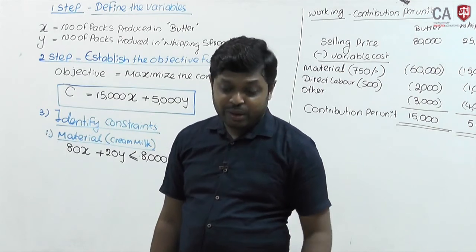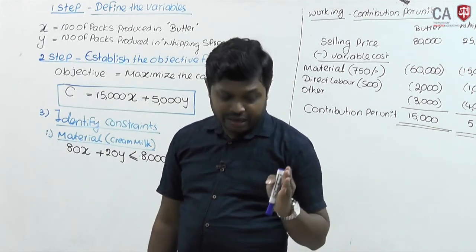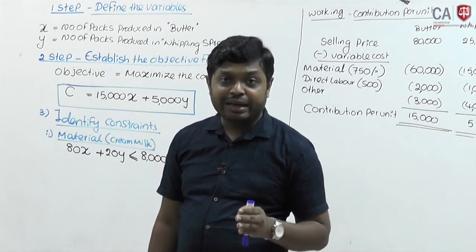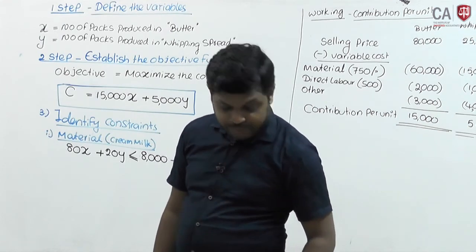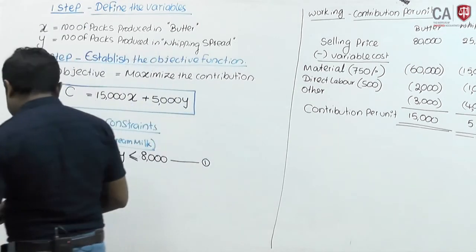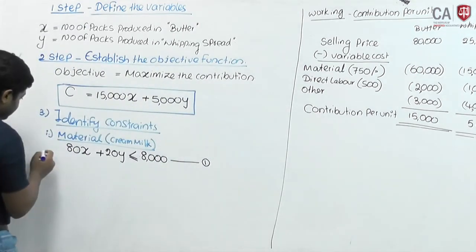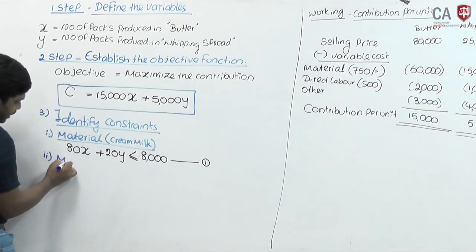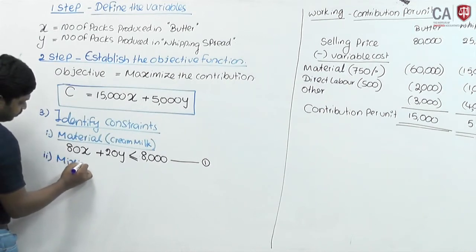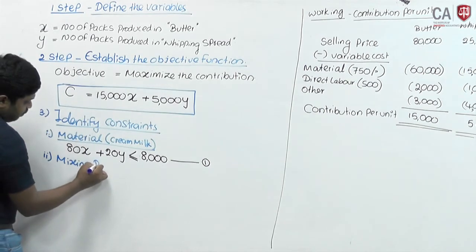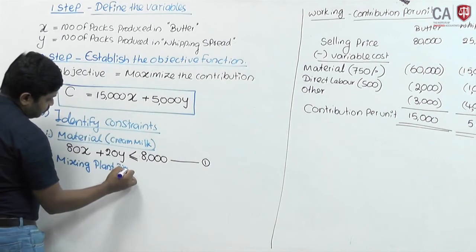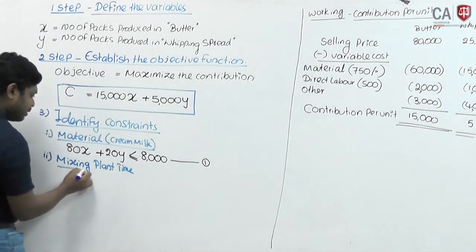Then mixing hours and the other one, packing hours, are limited. Okay. Mixing plant hours, I will take as another constraint. Second constraint, mixing plant time.